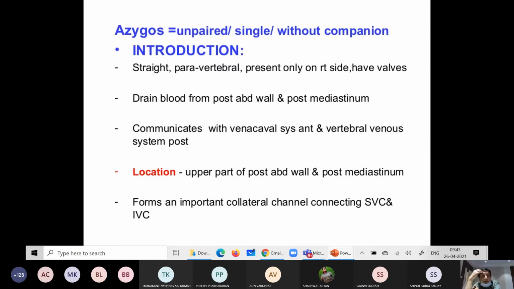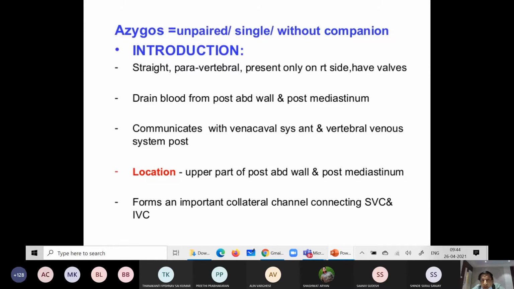Now, the azygos vein drains blood from the posterior abdominal wall and posterior mediastinum. It communicates with the vena cava system, anterior and vertebral venous system.